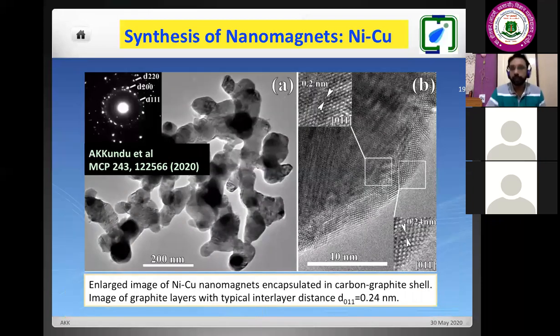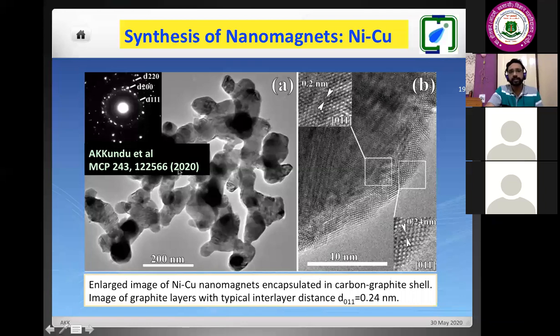Now we have prepared several compositions like iron cobalt, iron nickel, nickel cobalt, all these things. Then we are interested to study if we dope with something non-magnetic, because copper is diamagnetic. Magnetism is in the presence of a magnetic field. If we don't apply any magnetic field, it is not a magnet. So I will say it is a non-magnet. So we have doped one non-magnet in a ferromagnet. In that way, again we succeeded.